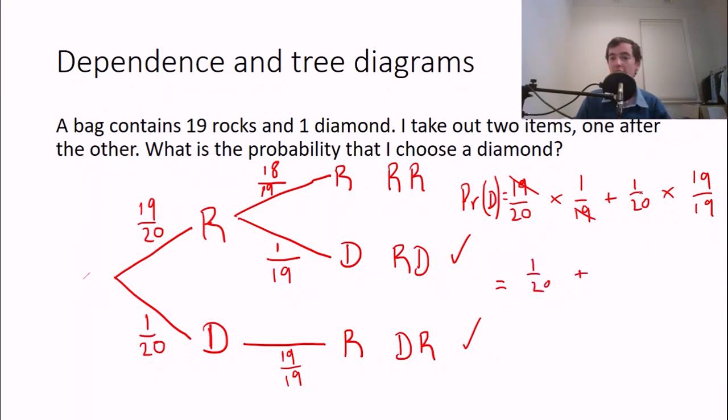And then we've got plus 1 over 20 times this. This is equal to 1 over 1. So that's 1 over, if I want to times these two fractions, I just times the ones and then times the bottom. So I have 1 times 1 is 1. 20 times 1 is 20. And so I've got 1 over 20 plus 1 over 20. Luckily, the denominators are the same, so that's 2 over 20, which is 1 over 10.